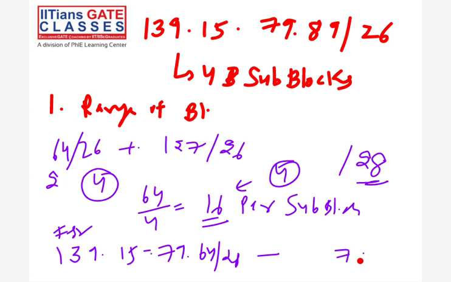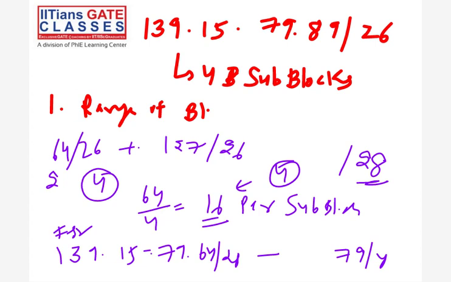64 is the first IP, right? But 16 IPs are required, so 28 will be the mask, not 26. That is a key point here. When we are dividing our block into sub-blocks, the mask will change, right? The mask represents the sub-block ID. So the mask will change. Similarly, 16 IPs are there, so the first block is 79/28.